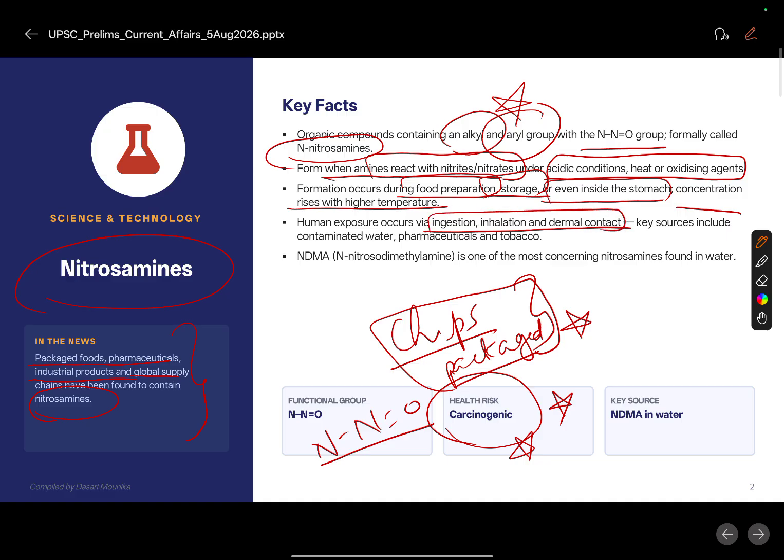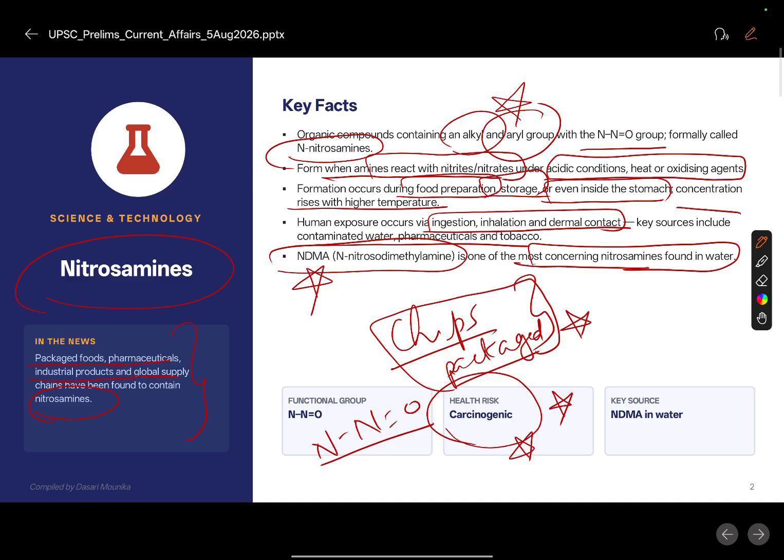So key sources include contaminated water, pharmaceuticals, tobacco. Okay, so if we drink contaminated water, take pharmaceutical ingredients, or take tobacco, there are nitrosamines in them, which are carcinogenic in nature. Okay, so NDMA, N nitroso dimethylamine, is a highly potent cancerous substance. NDMA is found in the packaged food, which is the most concerning thing, and is also found in water.